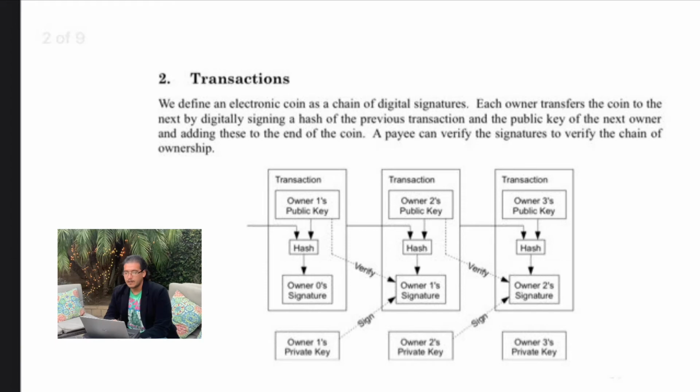Moving on to part two, transactions. We define an electronic coin as a chain of digital signatures. Each owner transfers the coin to the next by digitally signing a hash of the previous transaction and the public key of the next owner, and adding these to the end of the coin. A payee can verify the signatures to verify the chain of ownership, as you can see in the diagram presented to you.